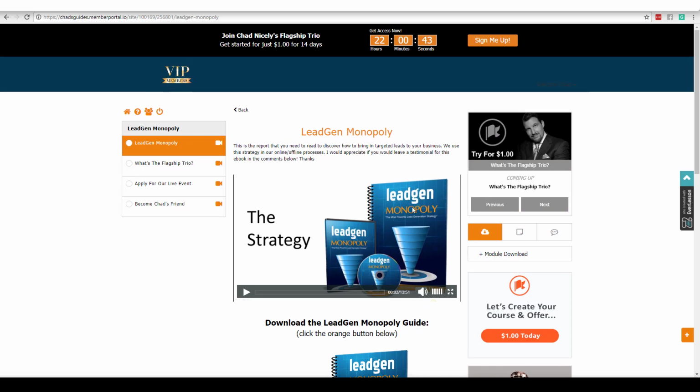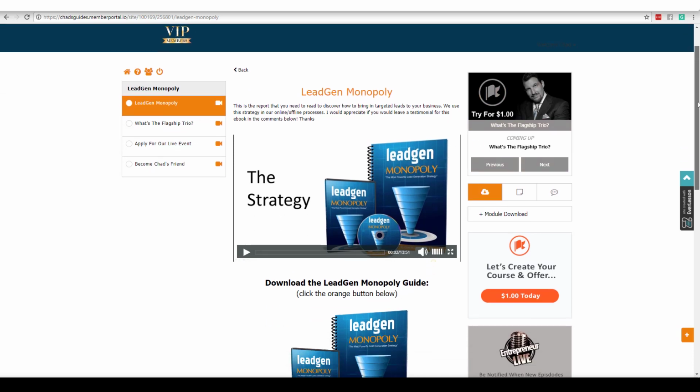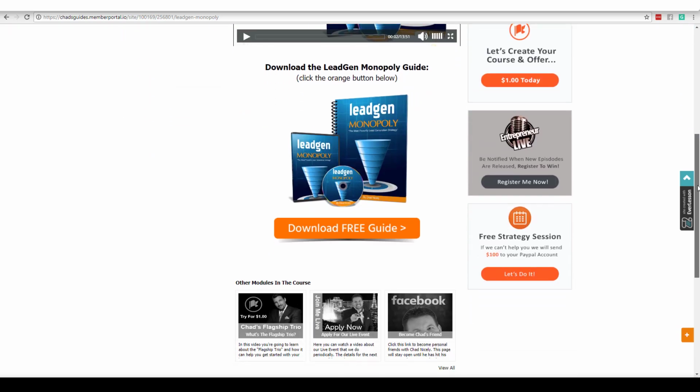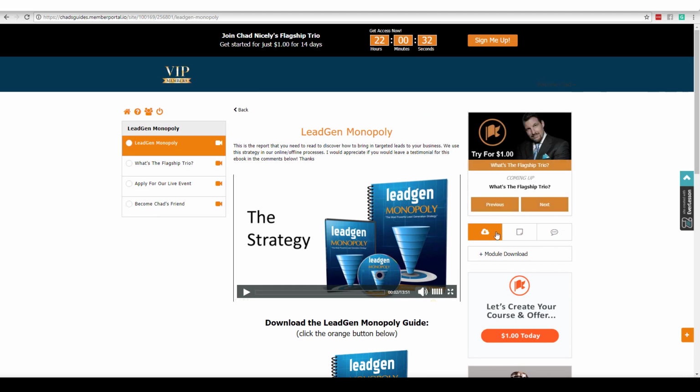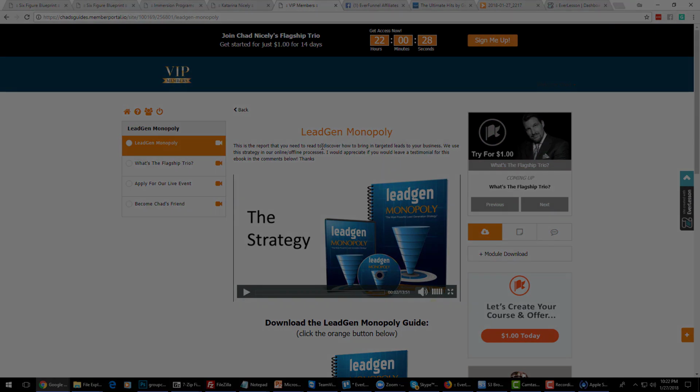But here's the thing. If you're going to give away stuff and you're going to bring in leads, then you might as well have things for them to click. Okay, so we even have a button right here where they can click that and go download the guide. So as you can see, there is so many things that you can do with this platform.